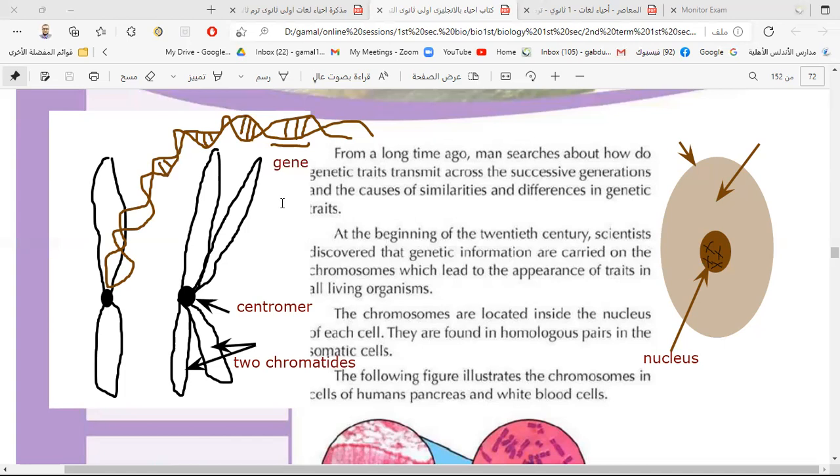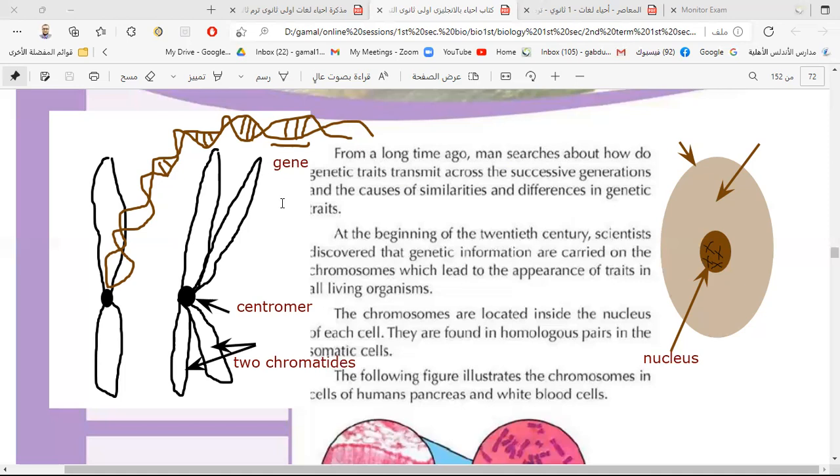So the gene is responsible for the appearance of certain hereditary traits. There is a gene for eye color, another gene for hair color, another gene for curly or straight hair, another gene for, for example, body tallness, and another gene for your skin color, and so on. Every hereditary trait has a gene which controls it.